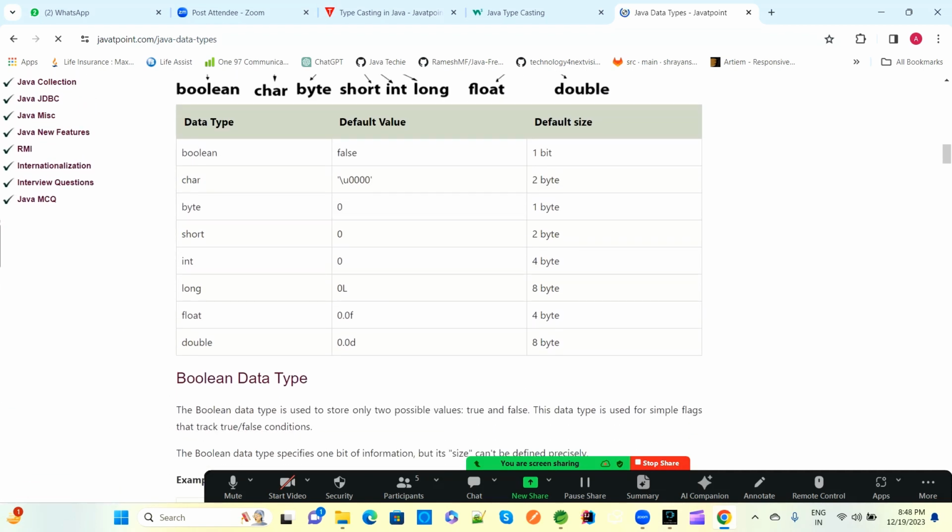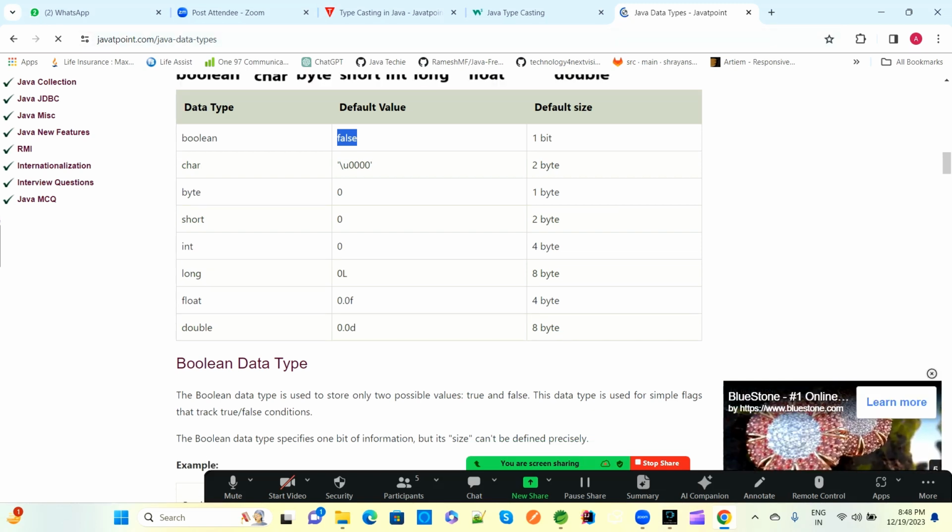These all are the default values. Characters have this default value, boolean has the default value false, long has L, float has 0.0f, double should have 0.0d, like this. If you are not providing a value, the compiler will automatically provide this default value.